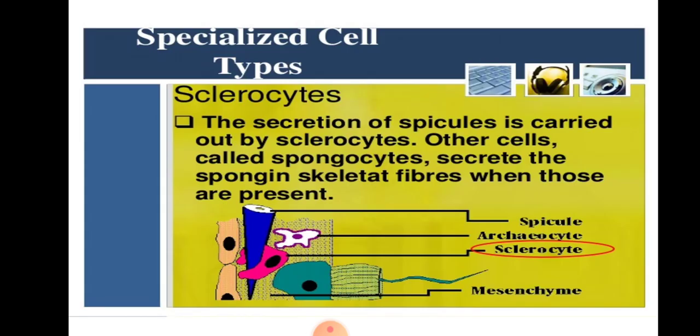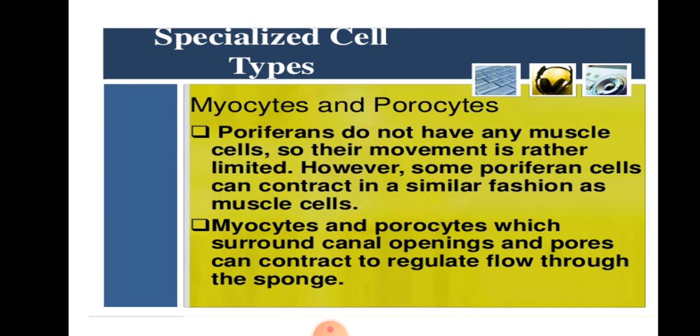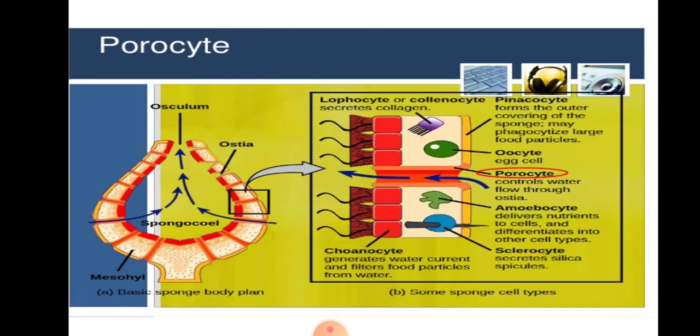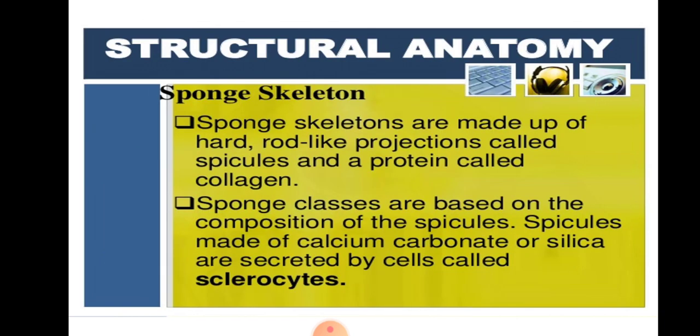Then sclerocytes, another type of cells. The secretion of spicules is carried out by sclerocytes. Then other cells, myocytes and porocytes, are present. Myocytes and porocytes.